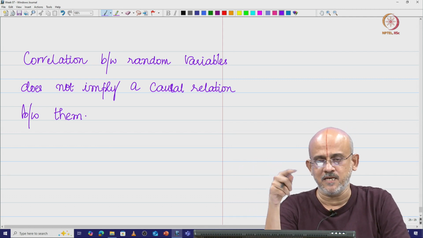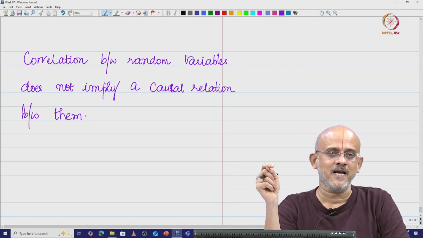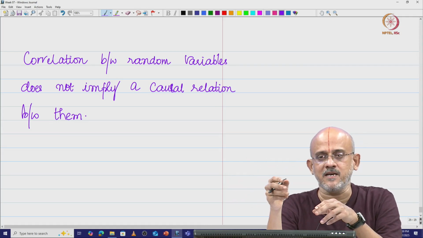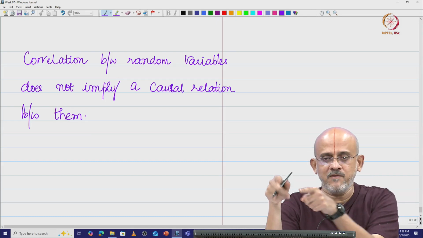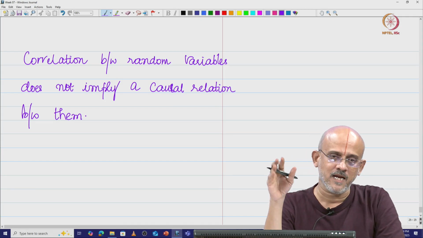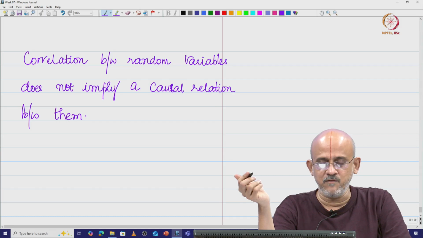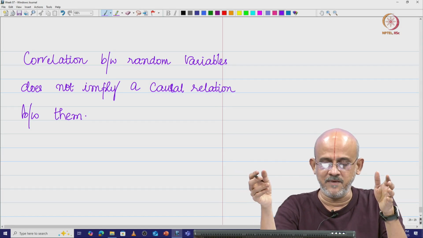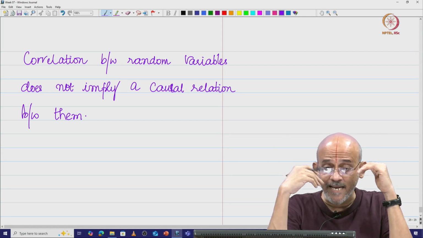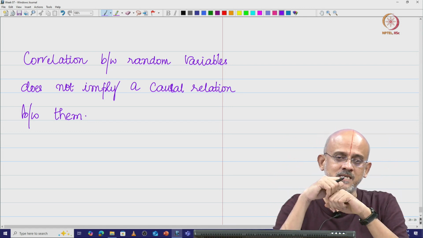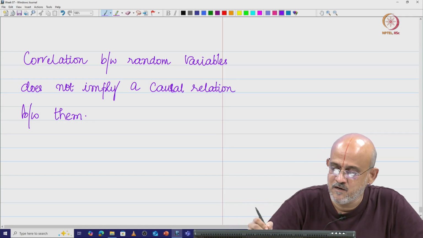There is a correlation between the number of classes you bunk and the attendance percentage, and it is also a cause and effect relation. If you bunk more classes, the effect will be your attendance percentage going down. That is a causal relation, but it need not necessarily be the case that when you find correlation there is a causal relation. So you cannot interpret that when there is a correlation there is actually causation.